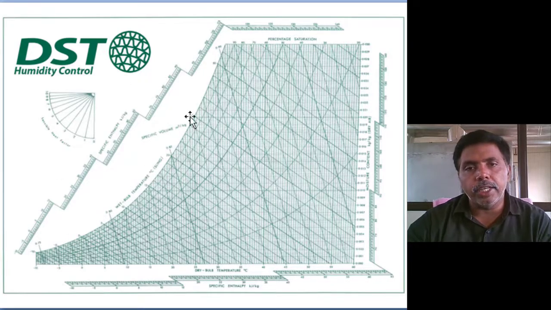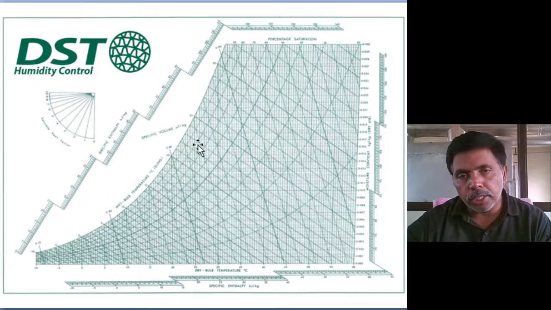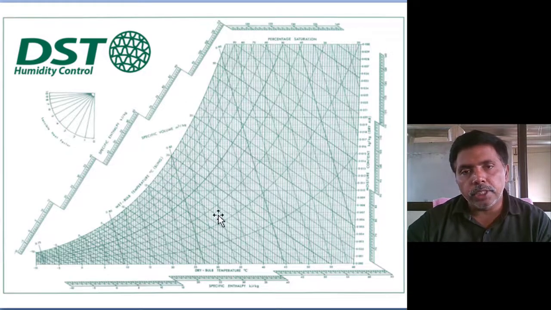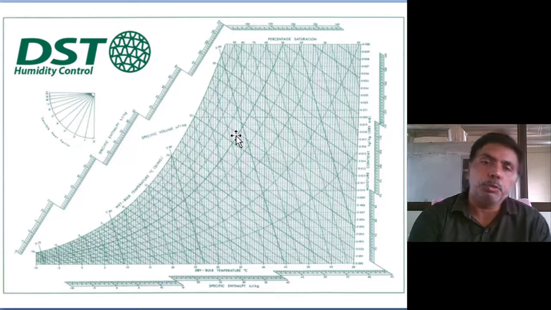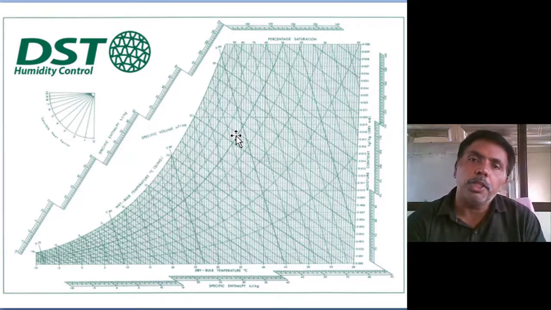Extending the wet bulb lines, the point where they intersect these lines gives us the enthalpy. One more set of lines, the nearly vertical inclined lines, represents the specific volume. The units of specific volume are meter cube per kg.